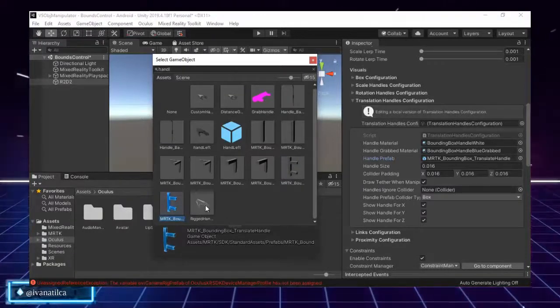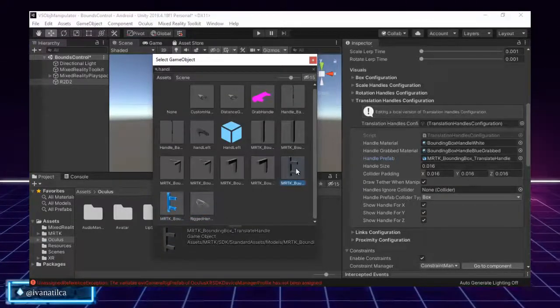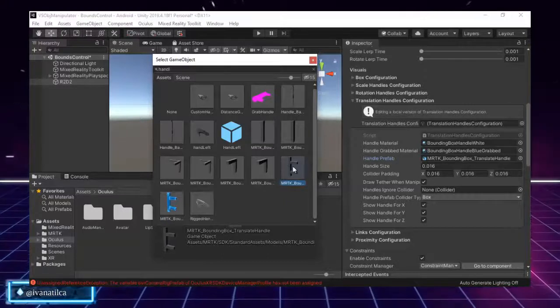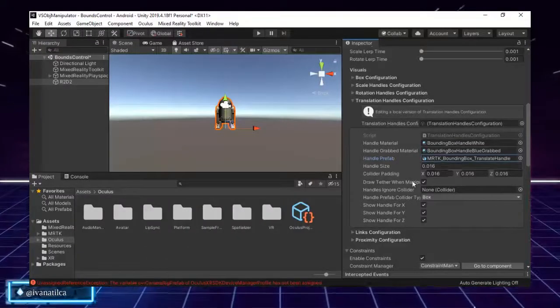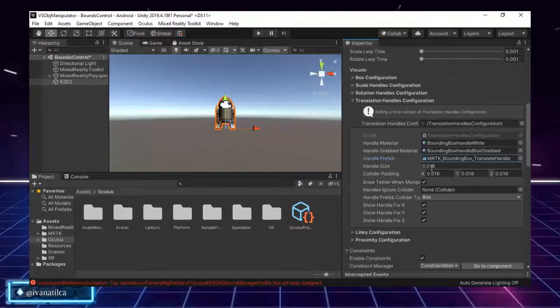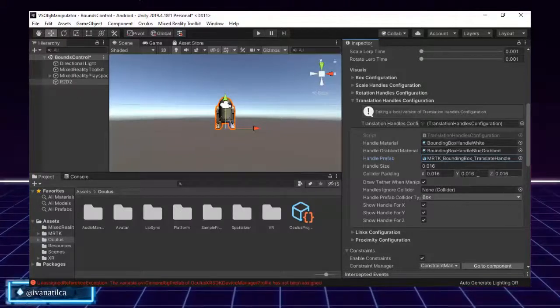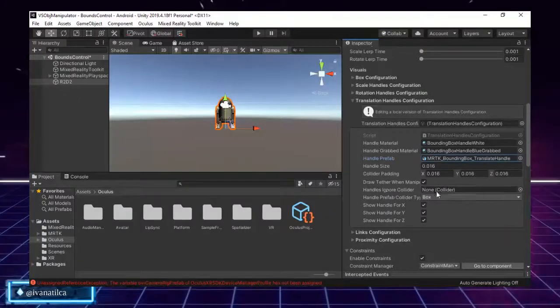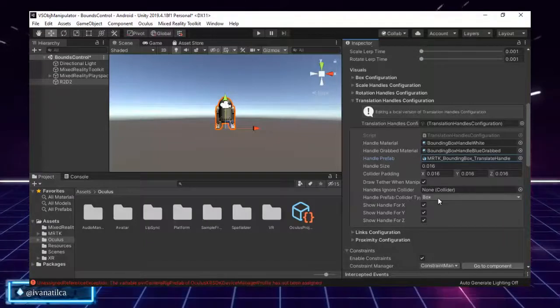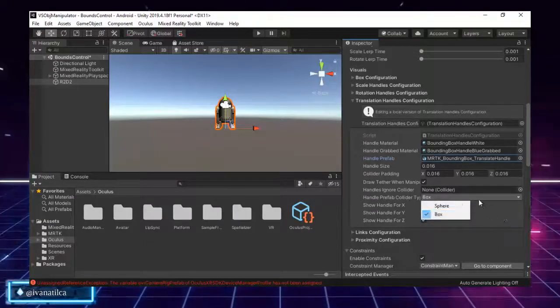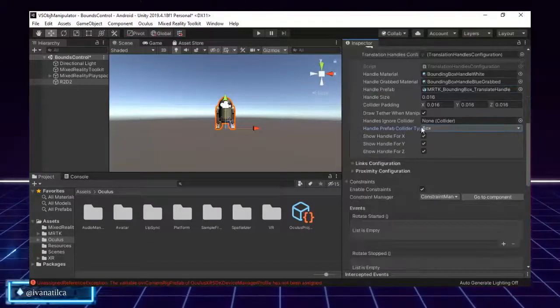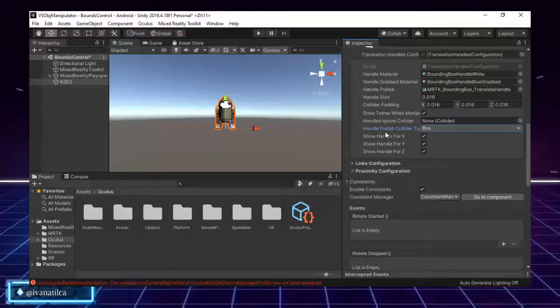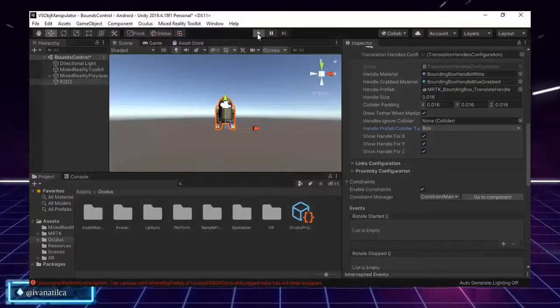This is our hand from Oculus. I will pick this one because most of them have the same design, so it looks the same. I won't work with the size, I won't work with the padding, and we don't have a collider. We could see which collider type we had, but in this case we don't, so I will leave it as default, and let's test this out. What happened with the design?